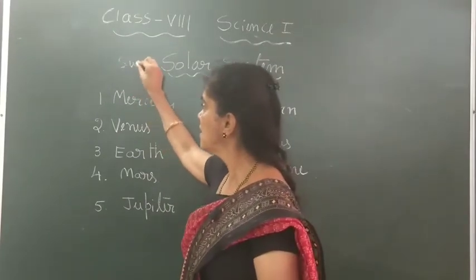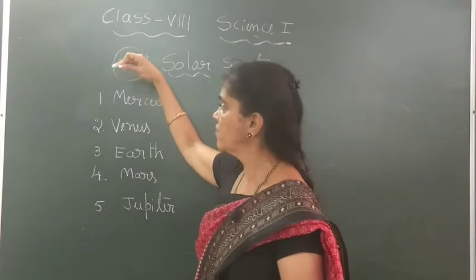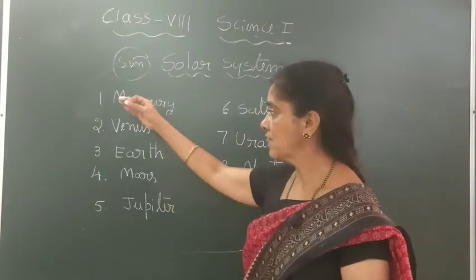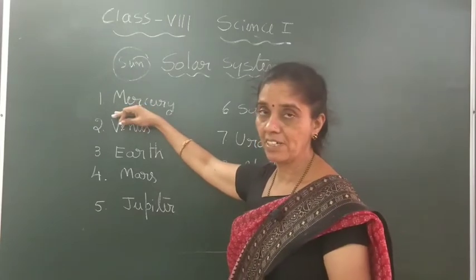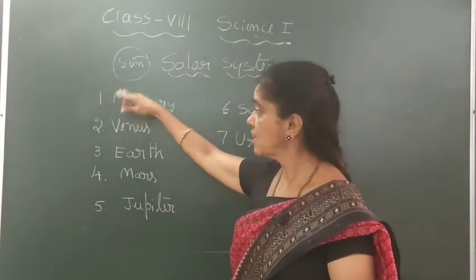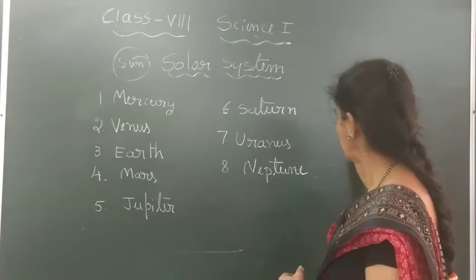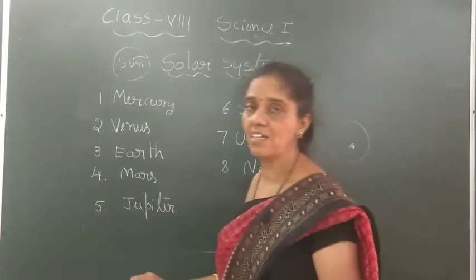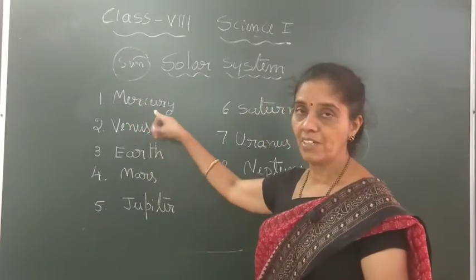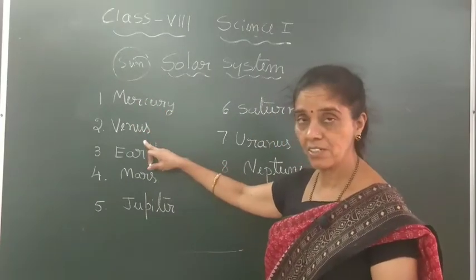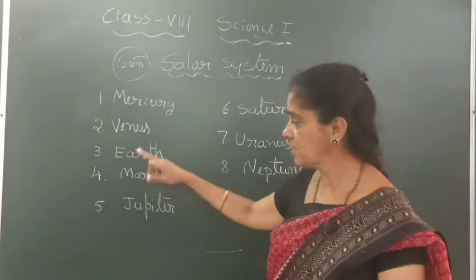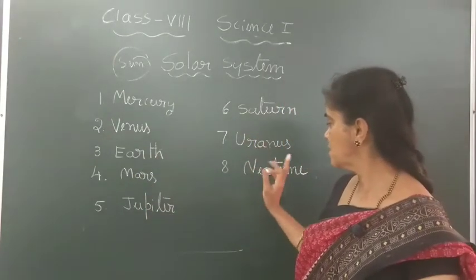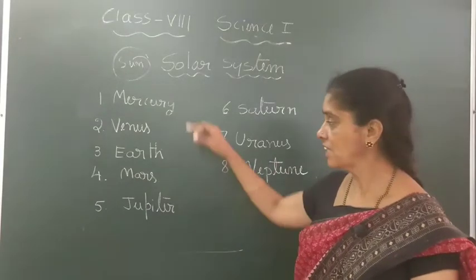Sun is at the center, and if you move away systematically from the center, the first planet revolving around the Sun is Mercury. Then Venus, next in order is Earth, Mars, Jupiter, Saturn, Uranus, Neptune. These are the English names.